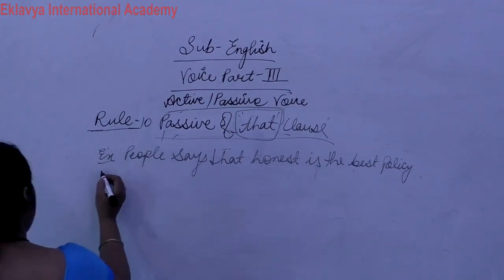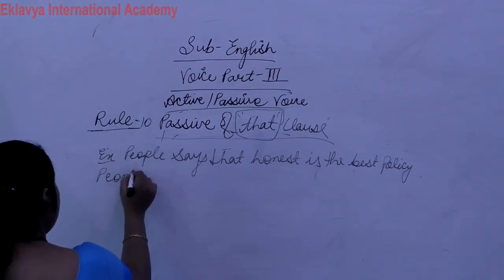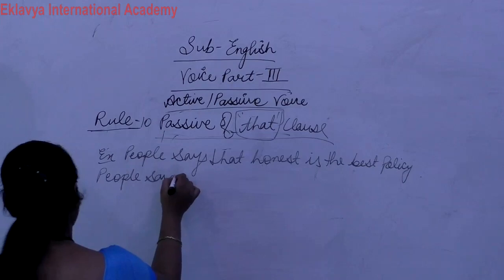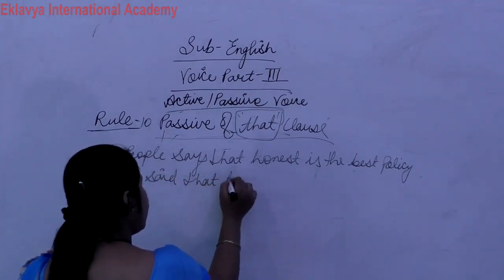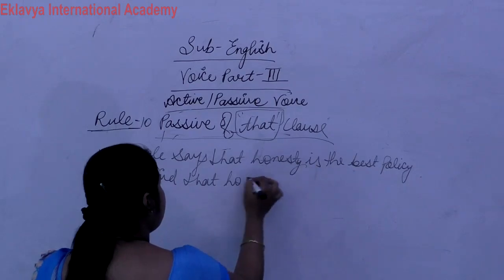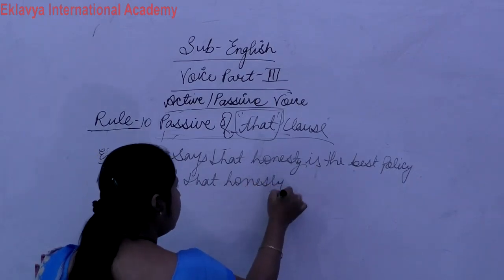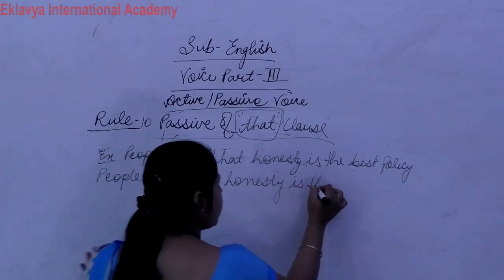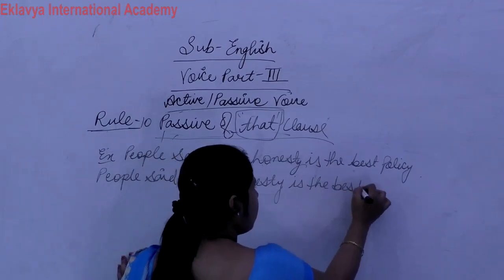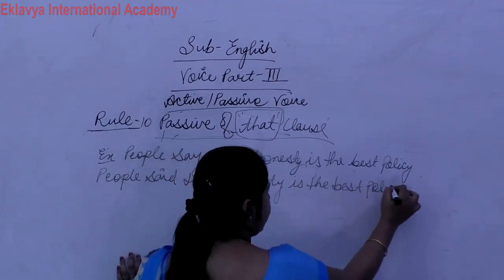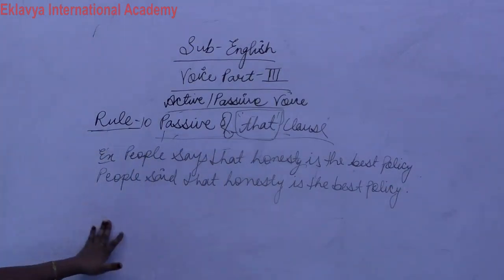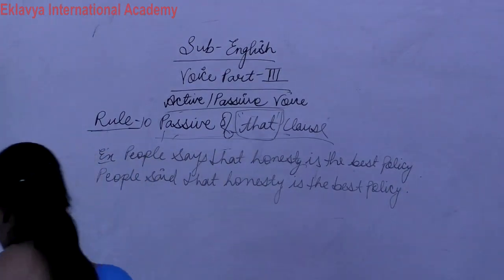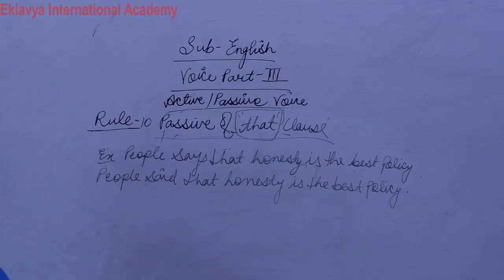So what do we write? People said that, simple, same, honesty is the best policy. Clear? So that clause is also to be written down in your notebook.